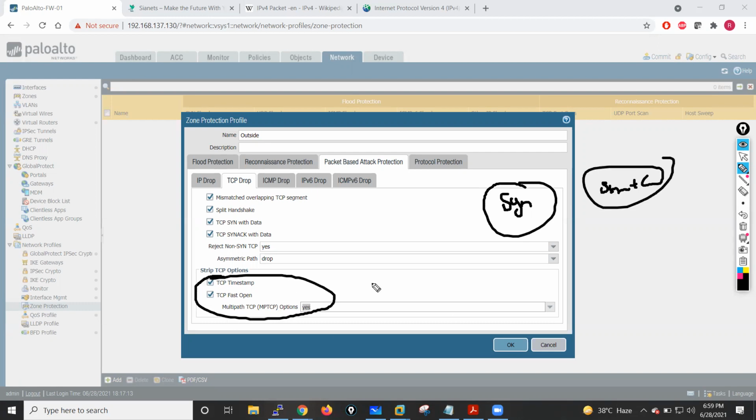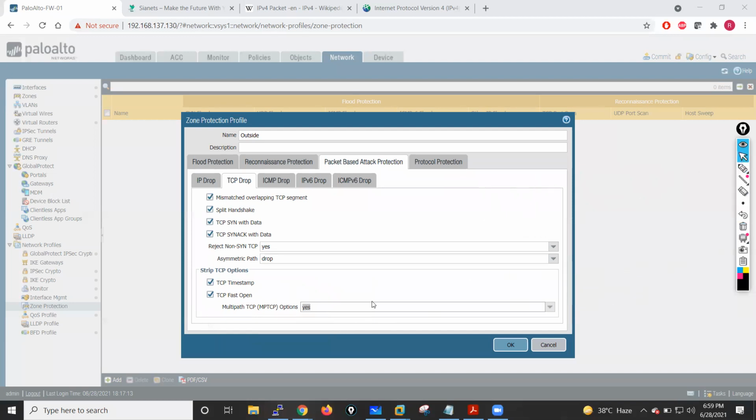Otherwise, if my client and server are using a timestamp value or any optional field like maximum segment size, we have to configure these things properly. Otherwise my firewall removes all these optional fields, so data fragmentation may be required, because they will not be able to negotiate the maximum segment size. Okay, so you have to remember this.